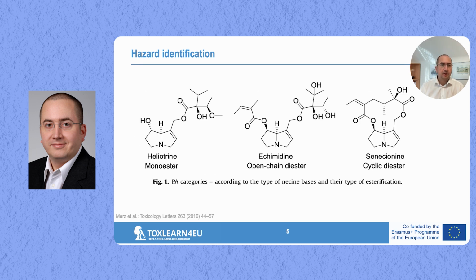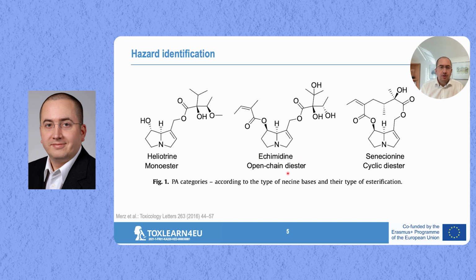On this slide, you see the different types of esters that we have. So pyrrolizidine alkaloids do come in different categories depending on the degree or the type of esterification. You see here on the very left monoesters, open chain diesters in the middle, and on the right cyclic diesters. Here in the case of the monoesters, there's only one single hydroxy group esterified and there's one other free hydroxy group.